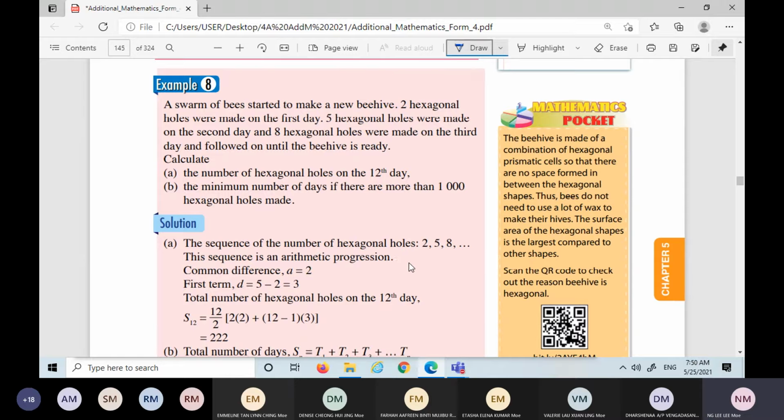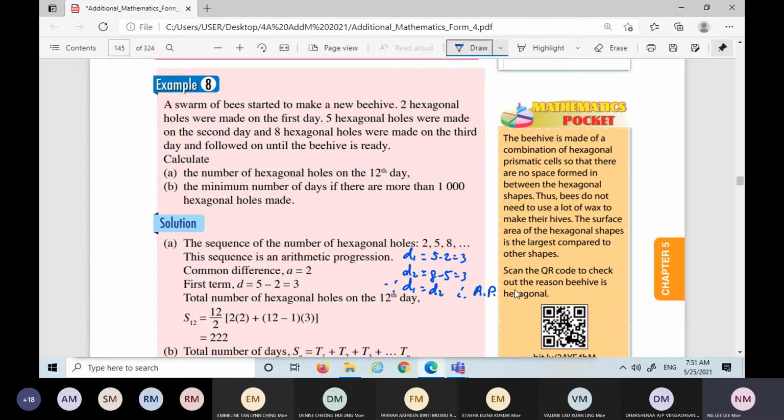So how do you prove this is an arithmetic progression? Before that, you remember, you have a d1 and d2. This is always something you need to do, even though by seeing you will know this is an arithmetic progression already. So d1 is 5 minus 2, which is 3, and d2 is 8 minus 5, which is also 3. Then you can say, since d1 is equal to d2, therefore this is an arithmetic progression.